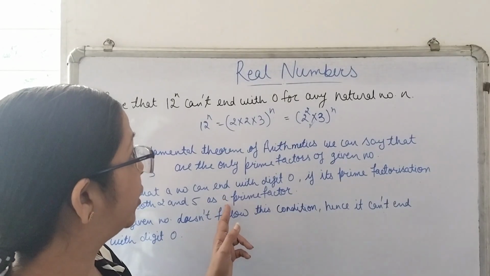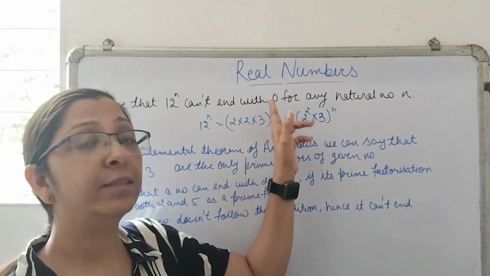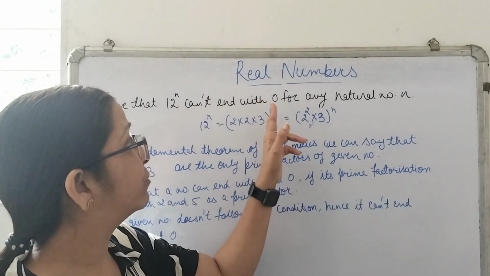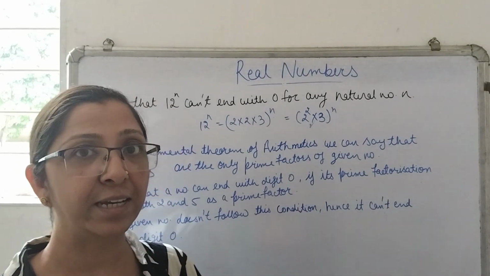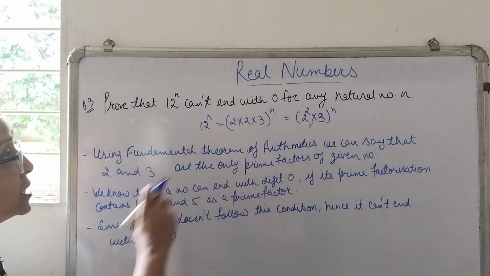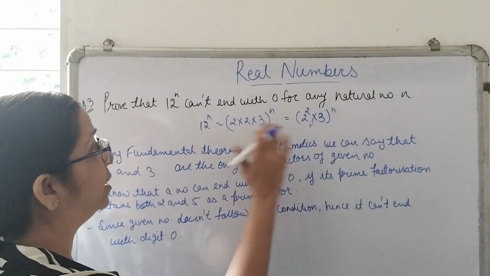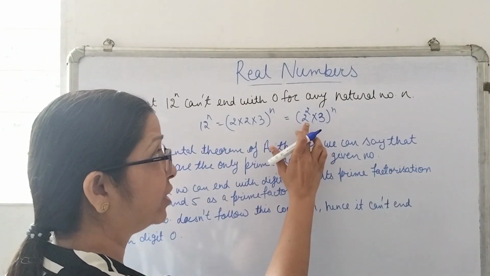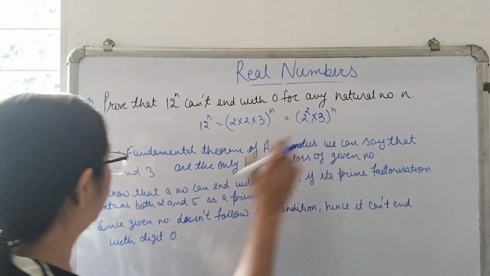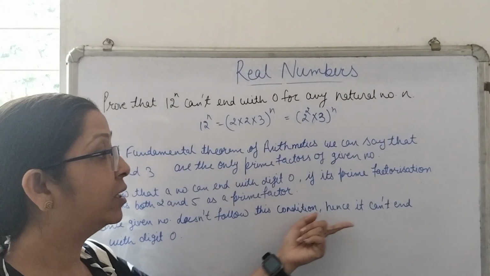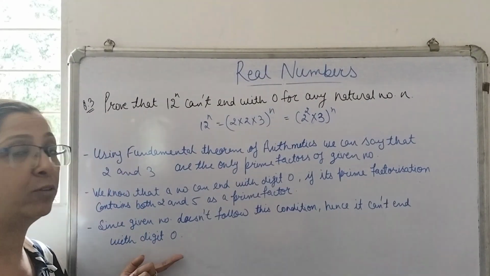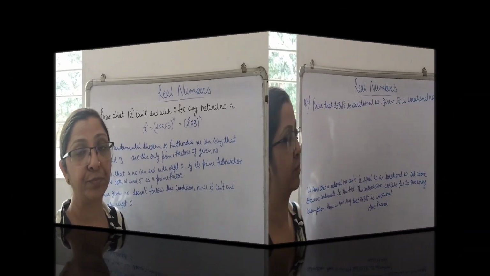So if we want any number to end with 0, that simply means its prime factorization should have both 2 and 5. Now, this number does not follow the condition: its prime factorization has 2 but not 5. So since the given number does not follow this condition, it cannot end with digit 0.